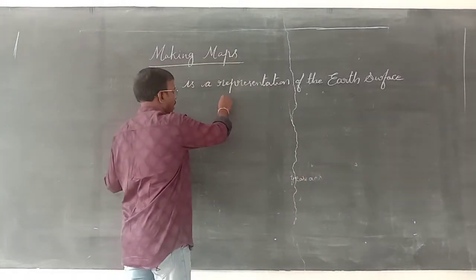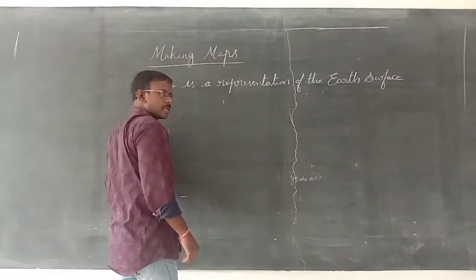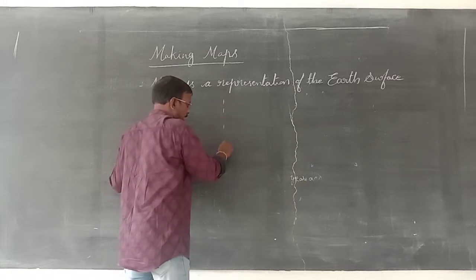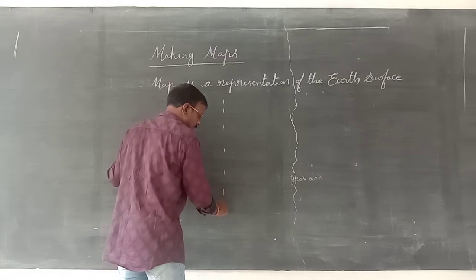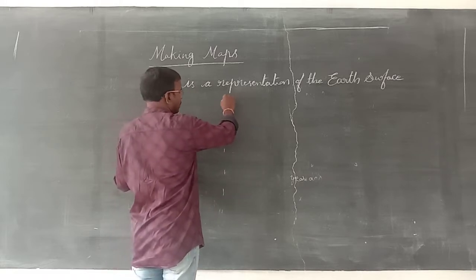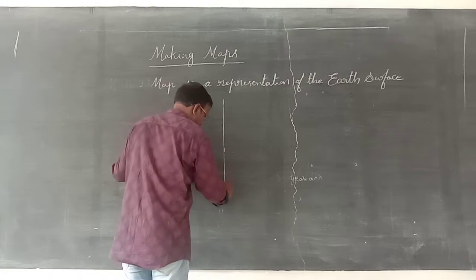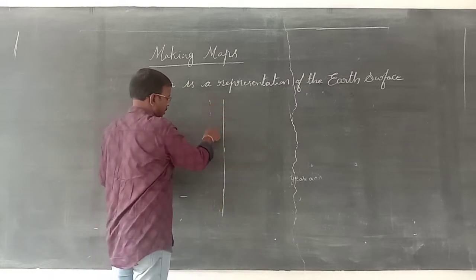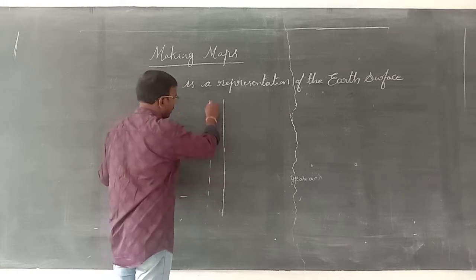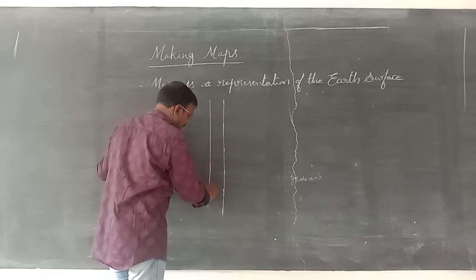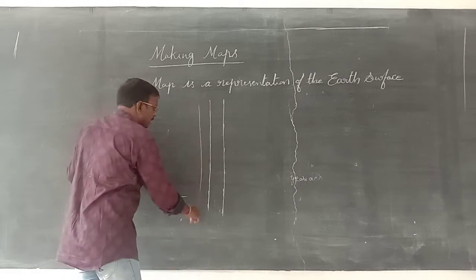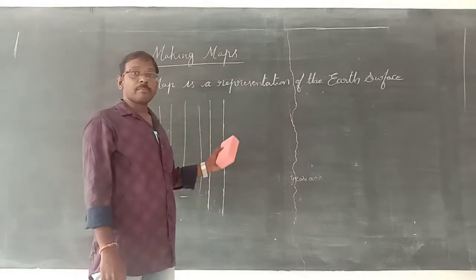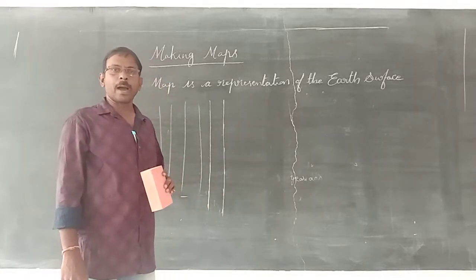They went to one area and observed where the sun was falling at midday time, and they drew another line. They went to another place like this, and next they joined that line, then another line. Depending on midday, where the sun was falling, they drew a line. Like that, they prepared longitudes on the paper.